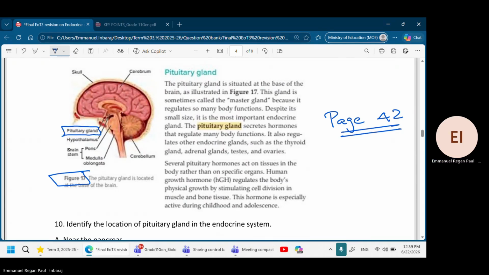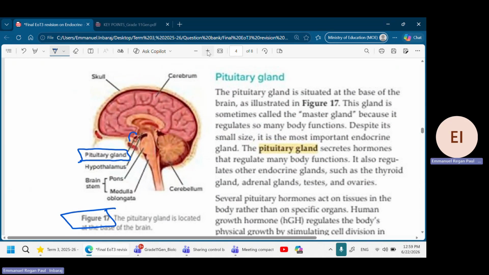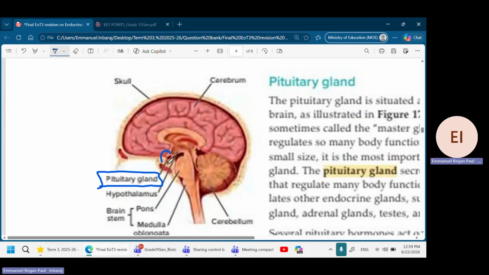Pituitary gland. So here you see, this is the pituitary gland. I can zoom it. 1 minute. I will zoom it for you. Look carefully because in your exam you can zoom. So you see pituitary gland, this structure here. See a round structure here. This is called as the pituitary gland.